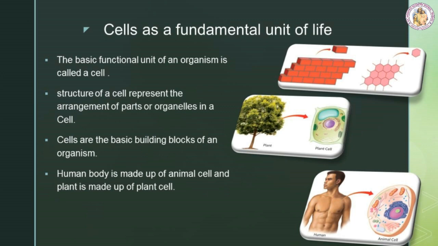Structure of a cell represents the arrangement of parts or organelles in a cell. Cells are the basic building block of an organism. You learned that atoms are the basic building blocks of matter. Likewise, human body is made up of animal cell and plant is made up of plant cell.